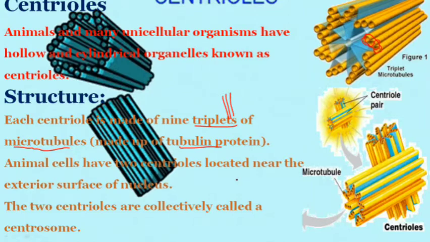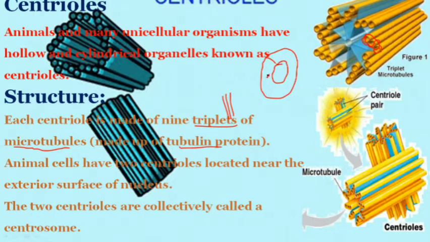Animal cells have two centrioles located near the exterior surface of the nucleus. If you see the animal cell, in the center there is the nucleus.